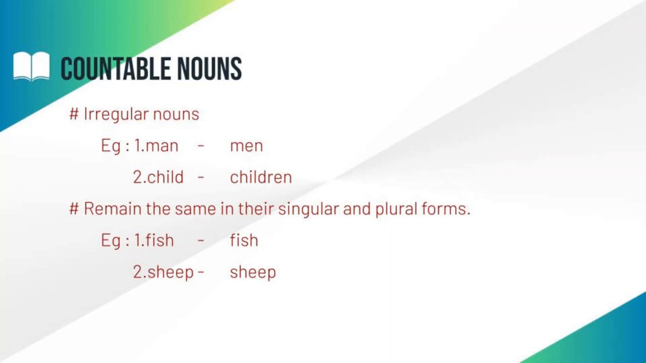Look at the first one, fish. Fish is a singular noun. For the plural form also, we have to say fish. Both remain the same in their singular and plural forms. For the singular noun, we have to say fish. For the plural form also, fish. Let us move to the next example, that is sheep. For the singular noun also sheep, for the plural also we have to say sheep. So these nouns remain the same in their singular and plural forms.